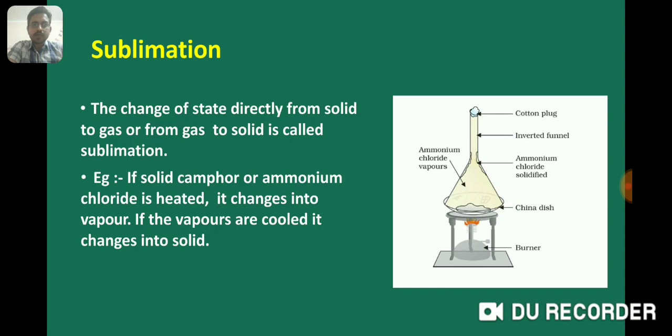But these vapors are not able to escape out due to the cotton plug and stick on the inner walls of the inverted funnel. Later on, we can scratch and obtain solid ammonium chloride back. In this, we have seen that solid changes directly into gas and gas is also changed into solid. This process is called sublimation.